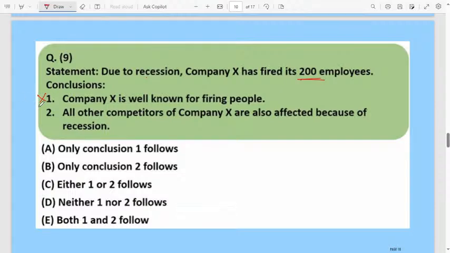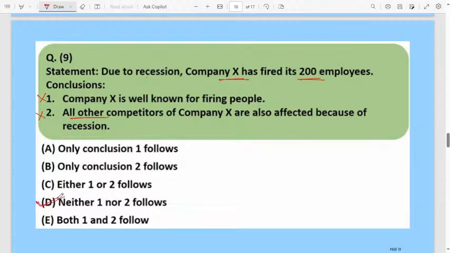Then the second one: all other competitors of company X are also affected because of the recession. In the statement they are talking only about company X. They are not talking about any other companies. Then how can we compare whether it will affect other companies? This is also wrong. Both conclusions are wrong, so your correct answer will be neither 1 nor 2 follows.